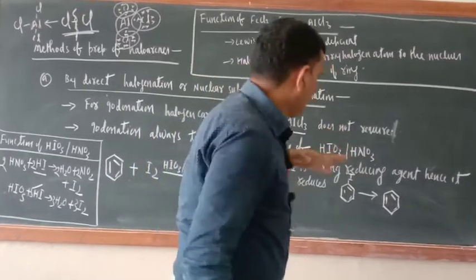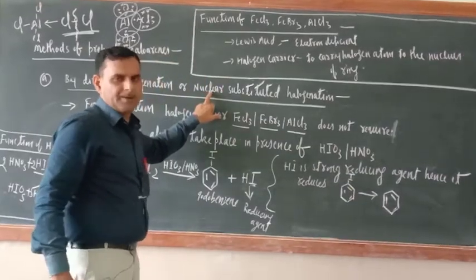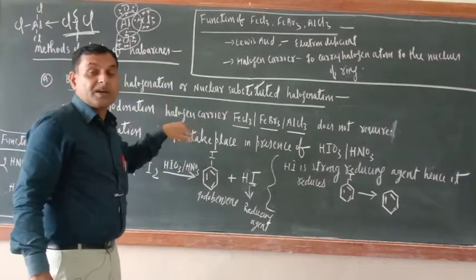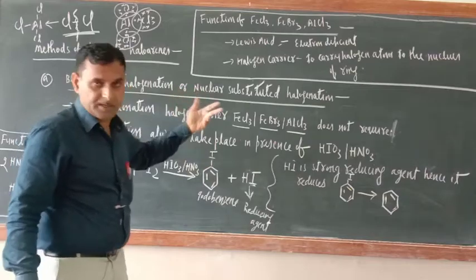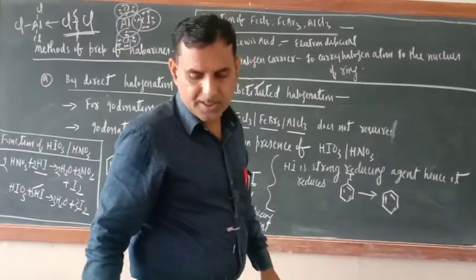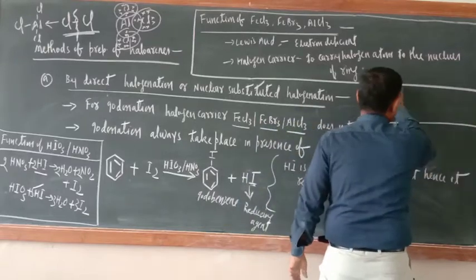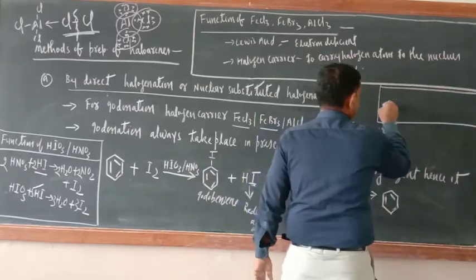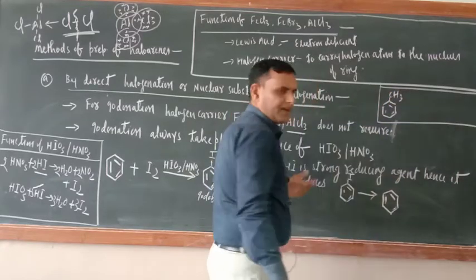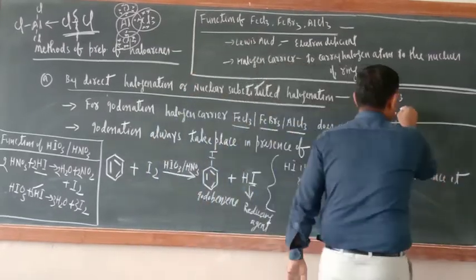Okay. Now one more aspect is there. Right now what we have got is nuclear substituted halogenation, and we have got the nuclear substituted halogen derivatives. If you want the side chain halogen derivatives, then what would be there? A very simple reaction is there. Just see, only one reaction I will write. This is not there in the NCERT book, so why should I teach? Just see. Do one thing. This is toluene. There also we have taken toluene, methyl benzene. Here what is there? Cl2.